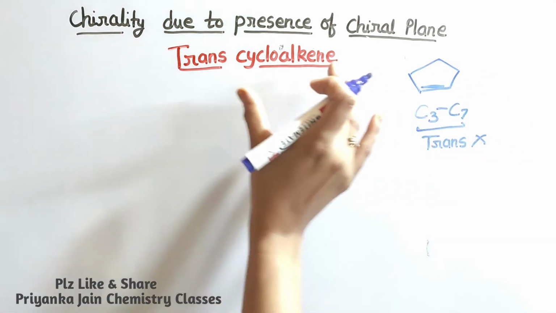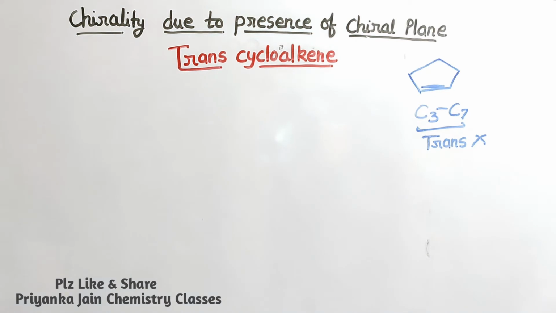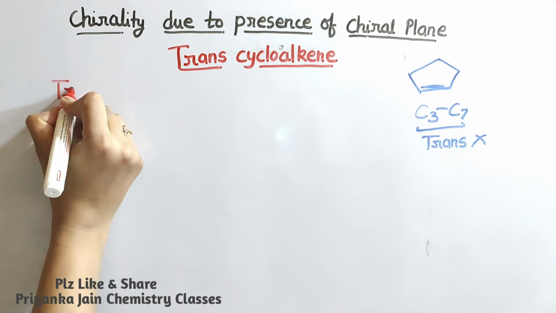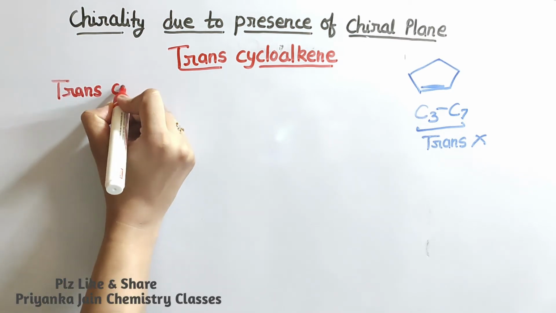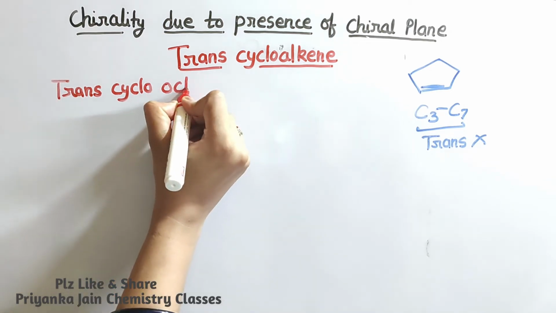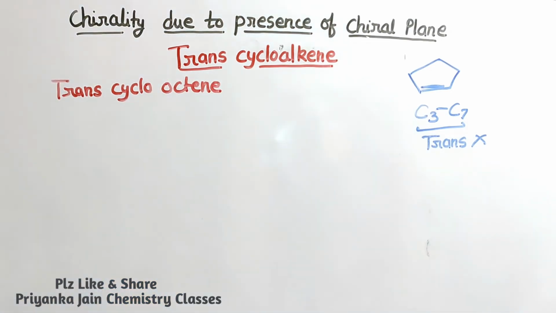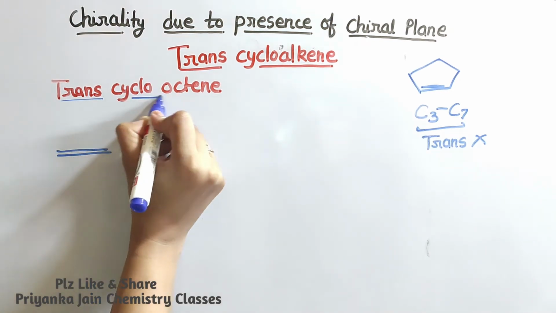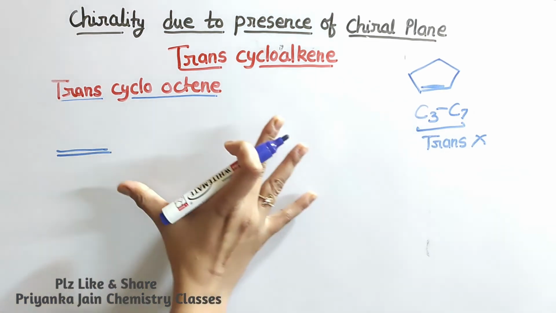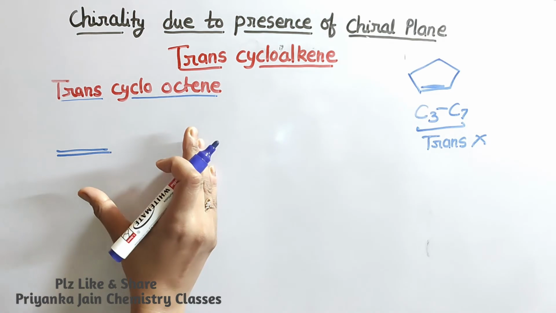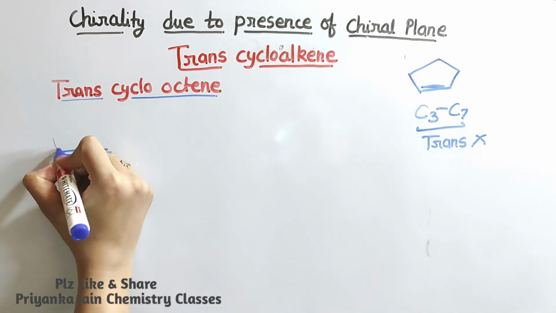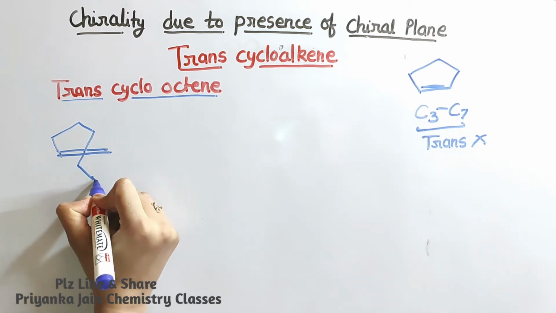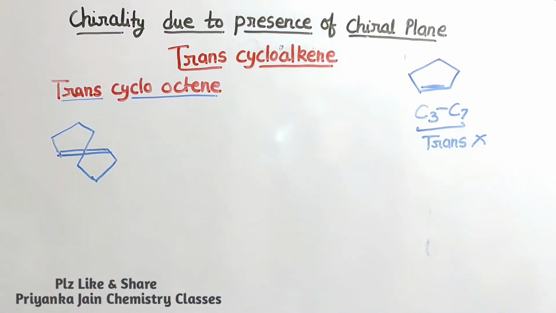So in such cases the trans isomer is not possible, but it is possible in one case, in octane. It means in the case of trans cyclooctene. Why is the trans isomer possible here? Because in this case the ring is sufficiently large, so it can take the strain. This is very large. So when we make the trans isomer, it will be like this, in this manner. This is the trans isomer.